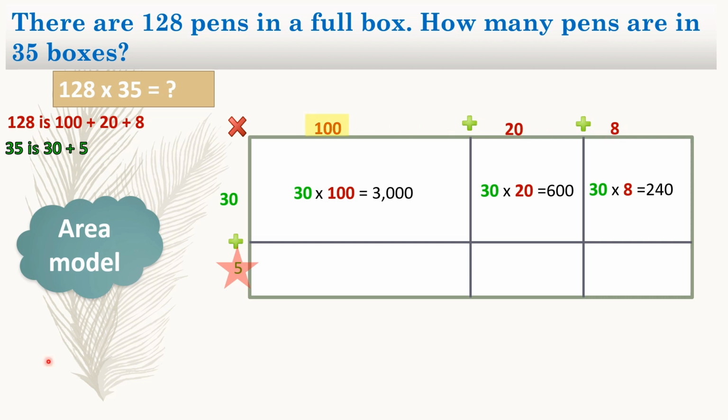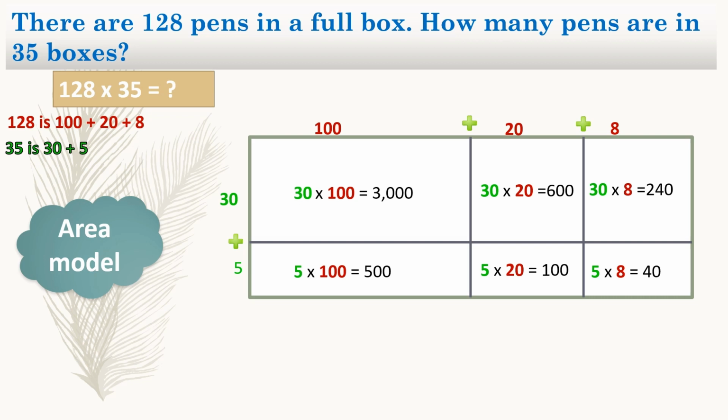So we'll first say 5 times 100, and it is 500 because 5 times 1 equals 5, and then we just add the 2 zeros, which would make it 500. Now we're going to multiply 5 times 20. So 5 times 20 equals 100 because 5 times 2 equals 10, and we have 1 zero, so we add that 0 at the end. Then we have 5 times 8, and our answer is 40 because 5 times 8 equals 40.